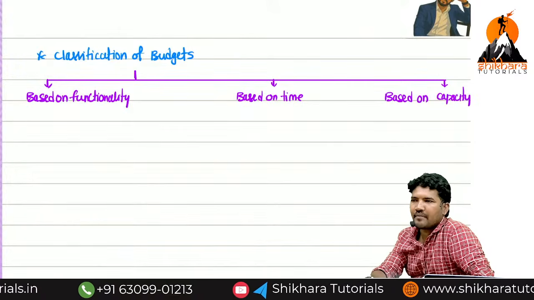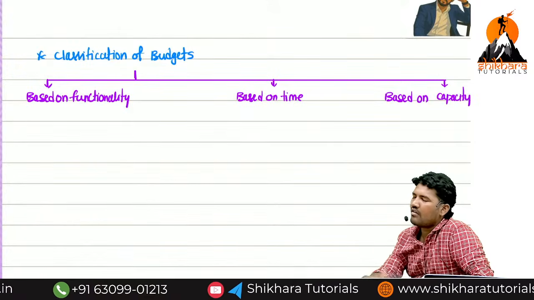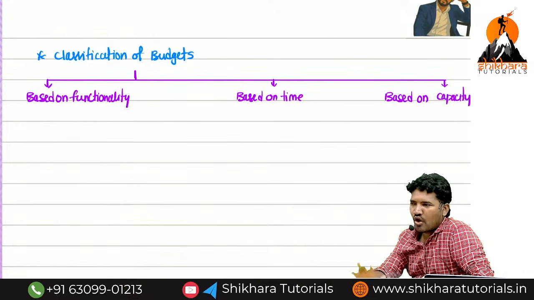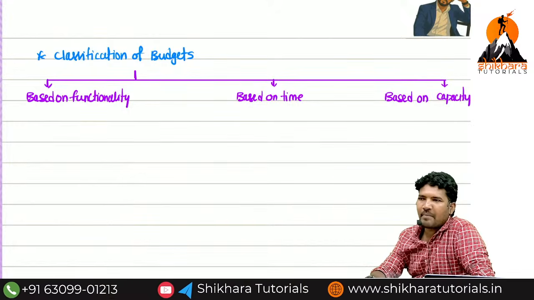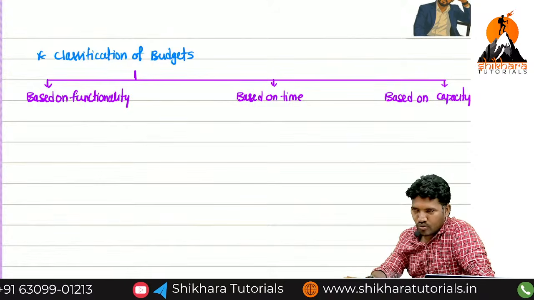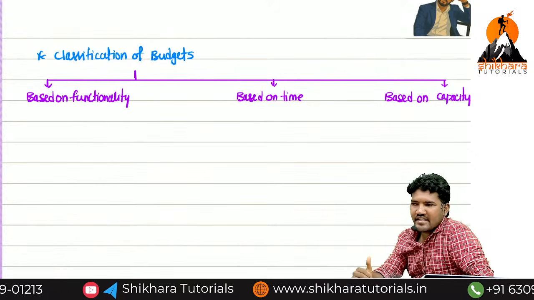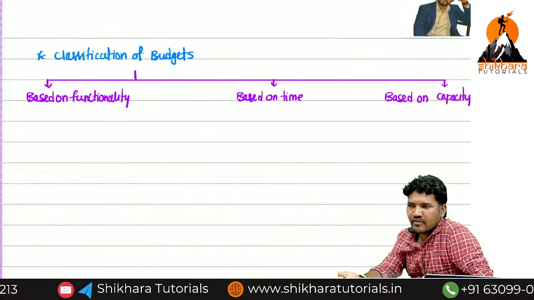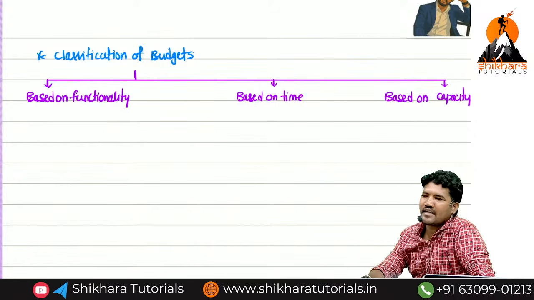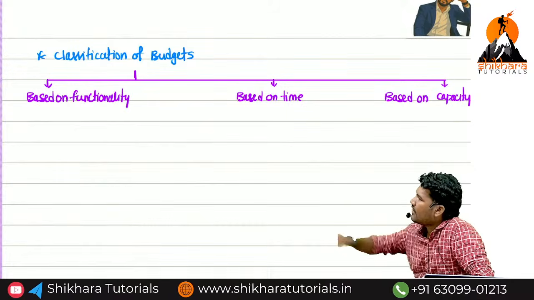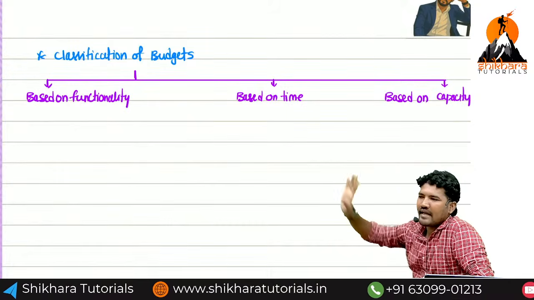Next, what is the meaning of time? Time is generally classified into 2 types: short term and long term. Planning is done in 2 ways: short term planning and long term planning. If you plan for less than 12 months, that is called short term planning. If you plan for more than 12 months, that is called long term planning. That is called budgets classified based on time.